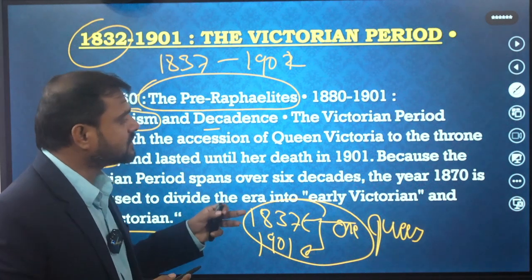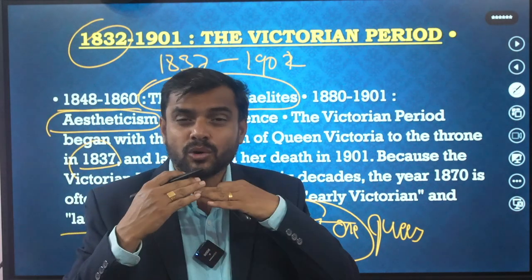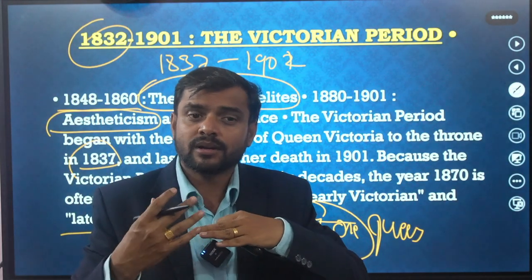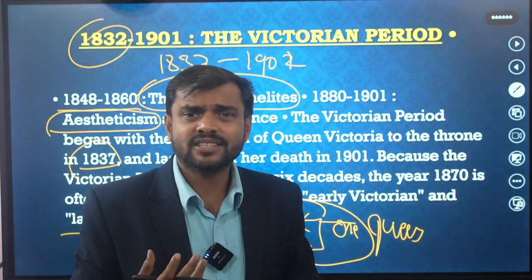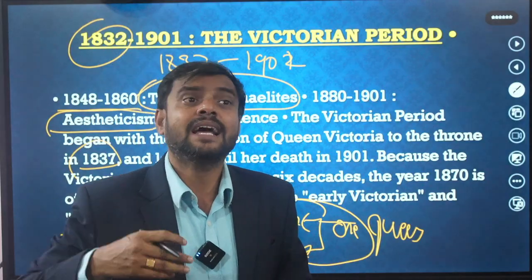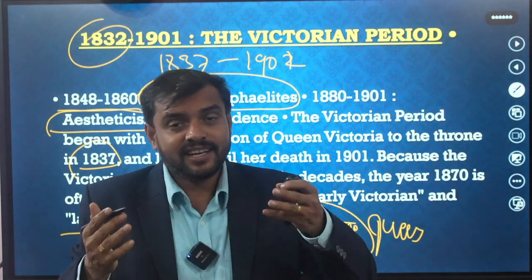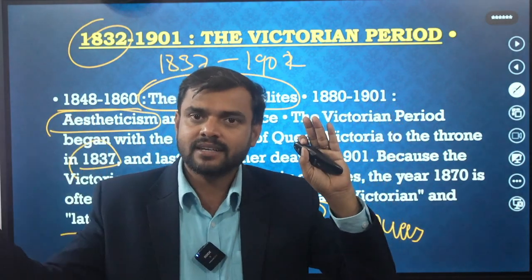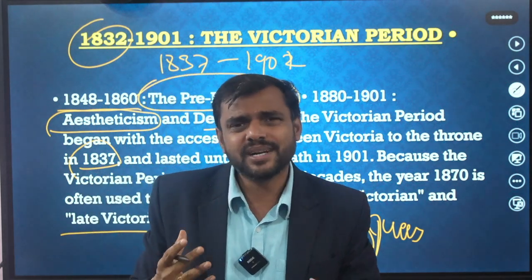When she came to the throne, she balanced things, political stability came, the middle class people got the voting power, and many strikes and reformation acts were introduced. Education became compulsory for our people, and they started giving education to women also in that time. Before that there was not. In England also there was no education before; it was in the Victorian period only that it started. So that's why, dear students, this period is very important.